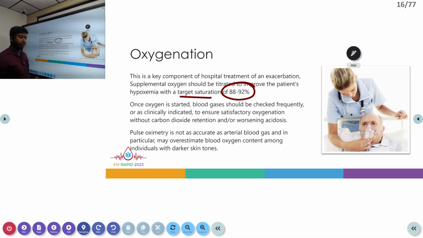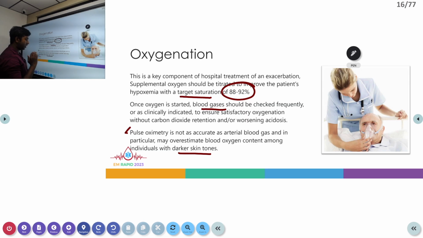Supplementation devices which we can use, depending on the requirement, are nasal prongs, an oxygen mask, or even HFNC in certain conditions. Once the oxygen is started, we have to frequently monitor the patient for any worsening of respiratory acidosis and any improvement in oxygenation levels. So we have to do recurrent blood gases to follow up, because sometimes pulse oximetry may not be an adequate or optimum choice for certain patients. In individuals with darker skin, it can give wrong readings.